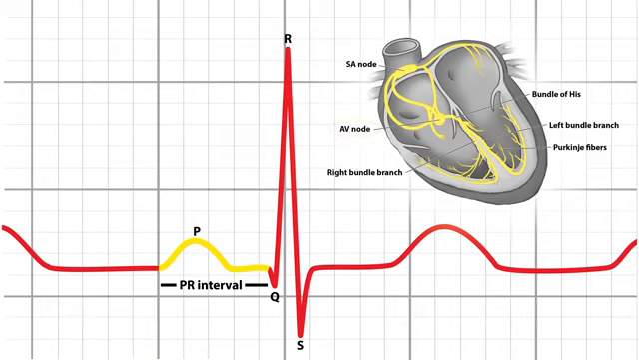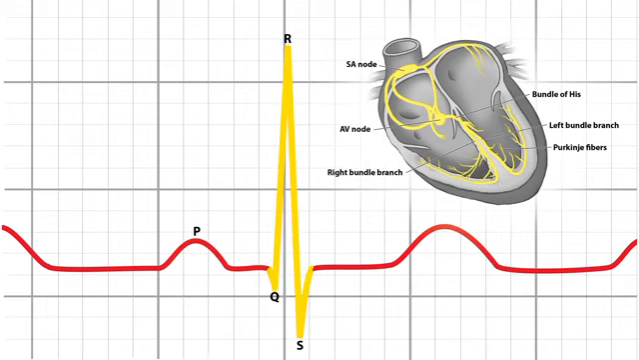Now normally, the PR interval is less than 200 milliseconds. So if you see a PR interval that is longer than one giant bold box, then that is going to be a prolonged PR interval, which can indicate something like a heart block, and we're going to talk about that in detail later. Now the QRS complex is ventricular depolarization, which is how long it takes for the signal to get from the top of the ventricle to the bottom.